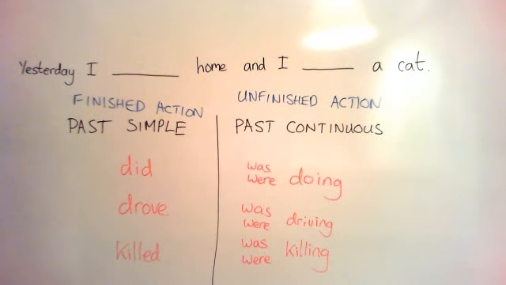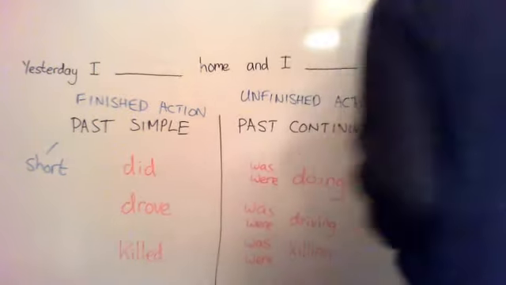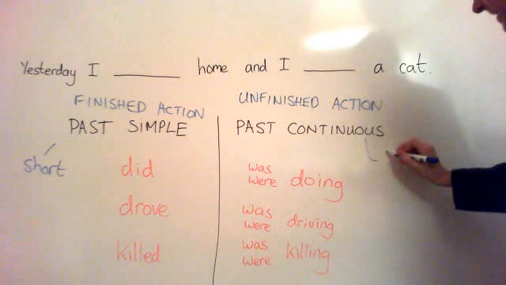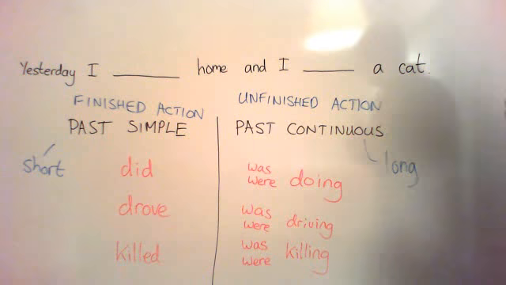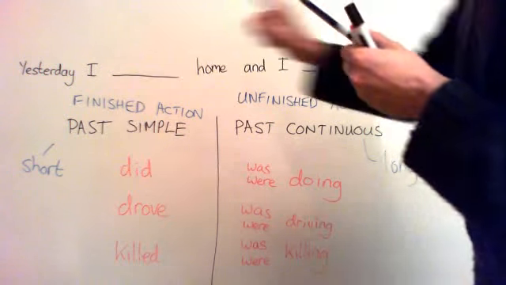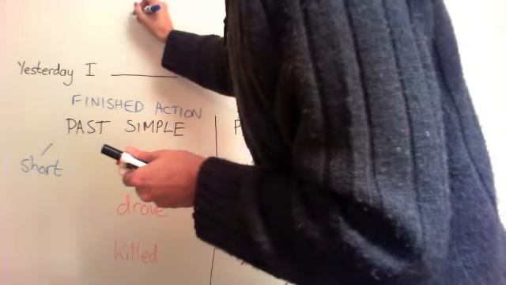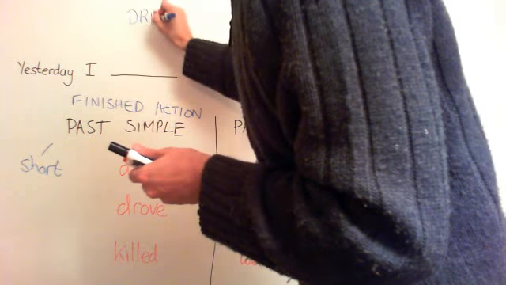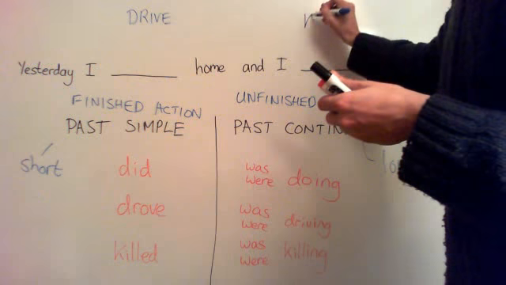Past simple is often a short action. We'll see this in a moment. And past continuous is often a longer action. Well, it must be longer than the other action, and you'll see why. Okay, so if we look at my example here, and we take two verbs, let's take the verb drive here, and let's take the verb kill here.